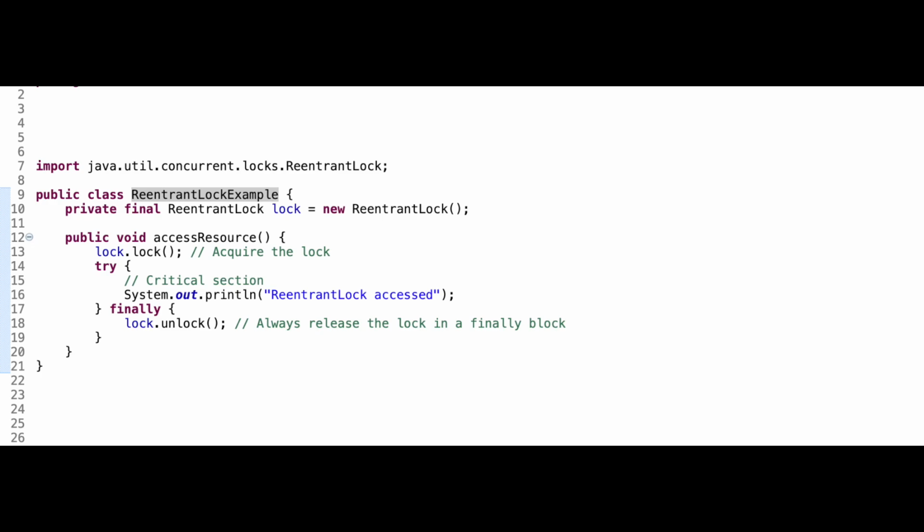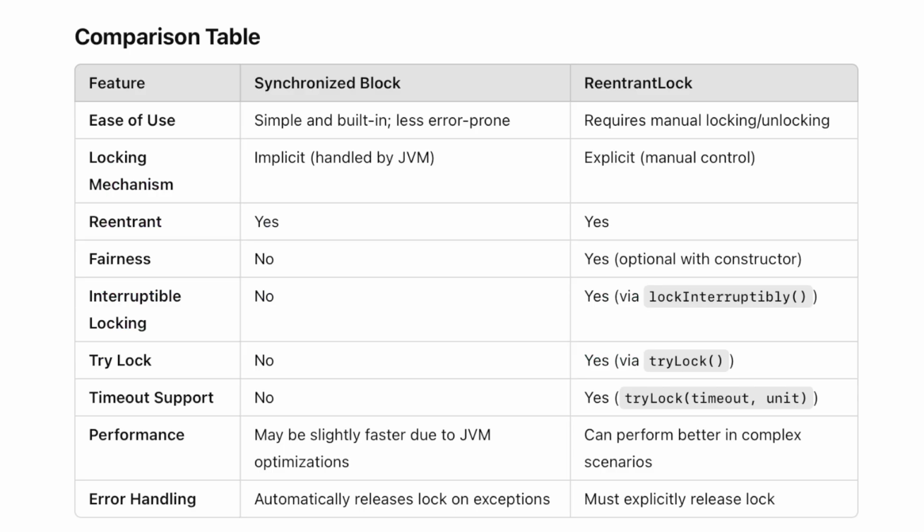For fairness, you can acquire locks giving preference to threads waiting the longest, right? So this is giving you more control over the thread synchronization. That is why it is better suited for scenarios which involve complex thread interaction, and this is not going to be in many basic scenarios. A lot of times you will use synchronized block, but in case you have a more complex threaded environment, in that case you should use ReentrantLock.